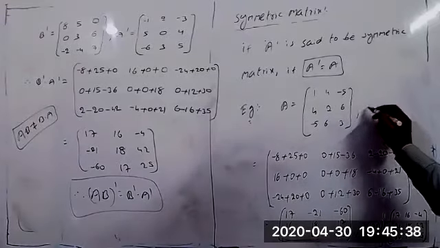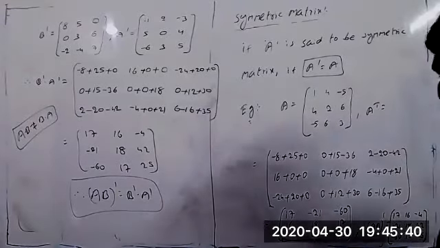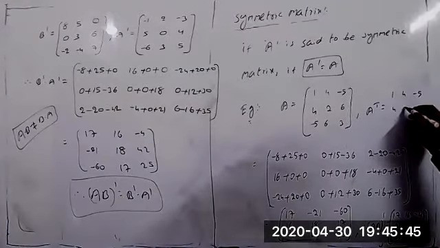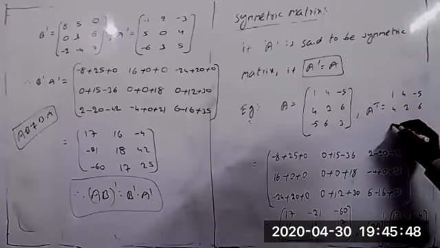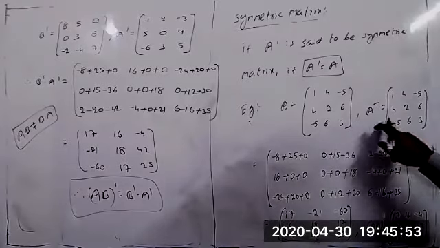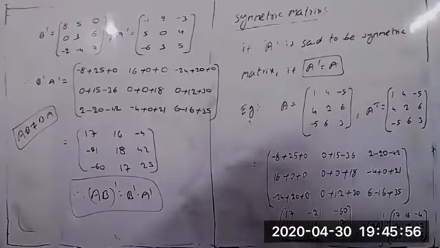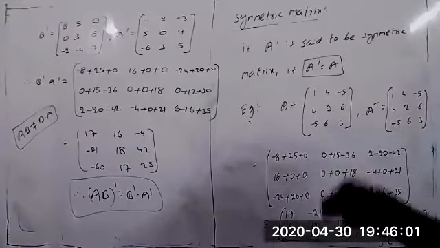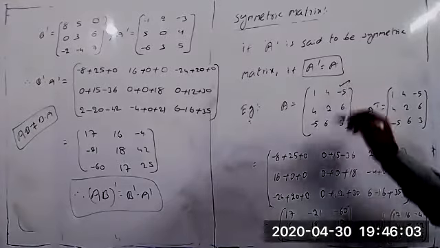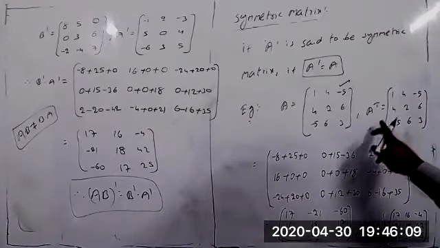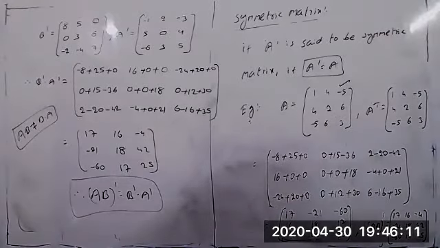The same matrix, suppose you can take here the A transpose, tell me. Take A transpose now. 1, 4, minus 5, 4, 2, 6, minus 5, 6, and 3. We got any changes here now? No changes. You know, A transpose equal to A. We got the same thing. That means this kind of matrices we call as a symmetric matrix. If A transpose equal to A, we call as a symmetric matrix. A is the symmetric matrix.